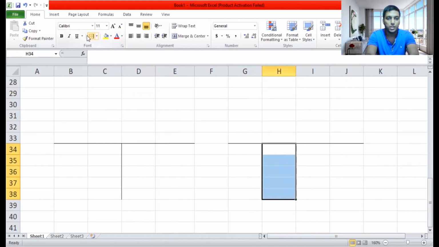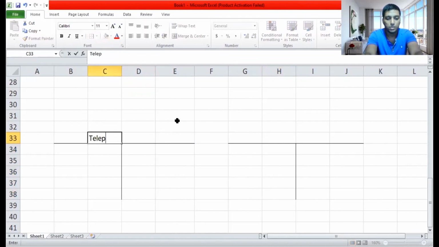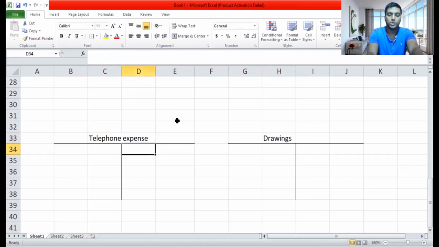Now see here, I have taken telephone expense and drawings. So actually the telephone expense for the particular month was 340.